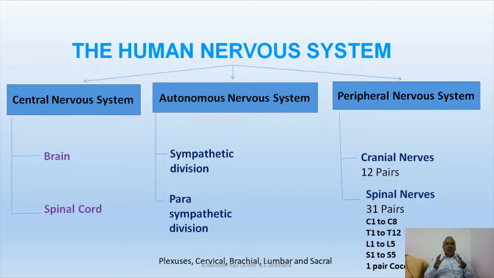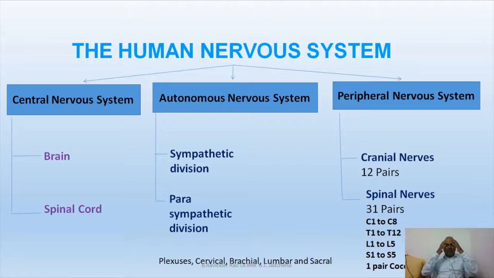There are three main parts in our nervous system: the central nervous system, the peripheral nervous system, and a special division called the autonomous nervous system. The central nervous system has two parts. One is called the brain and the other is called the spinal cord. They are not separate parts, they are connected with one another.